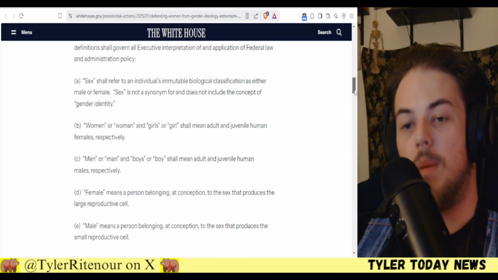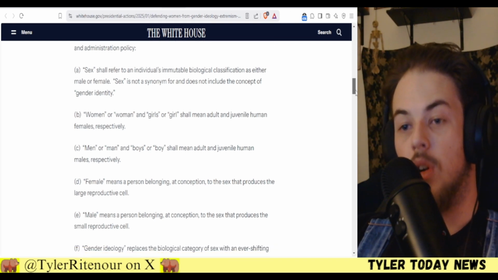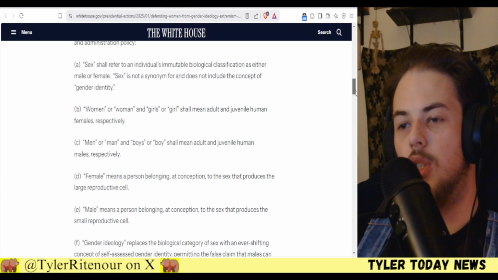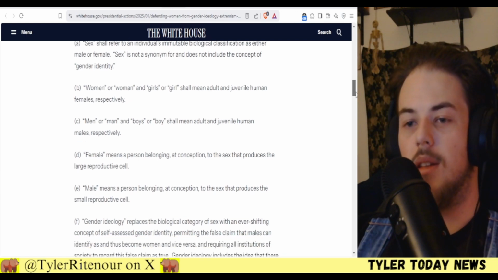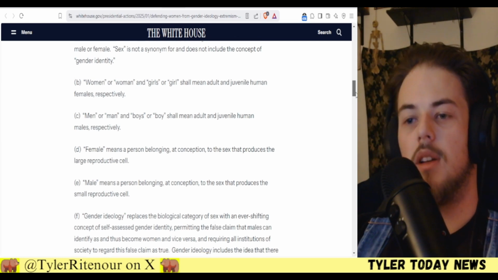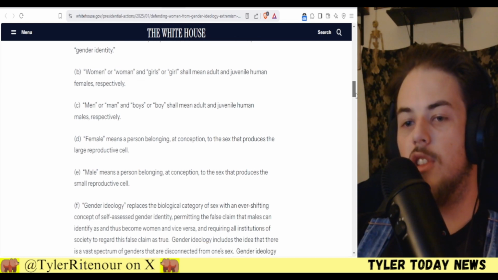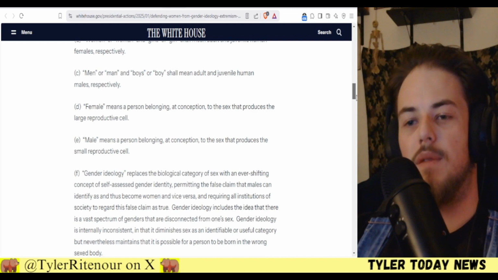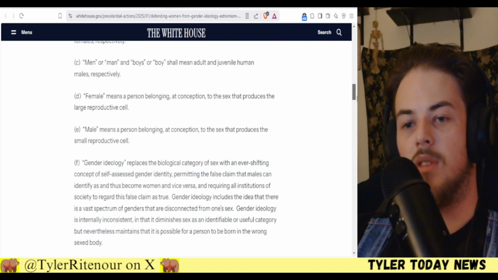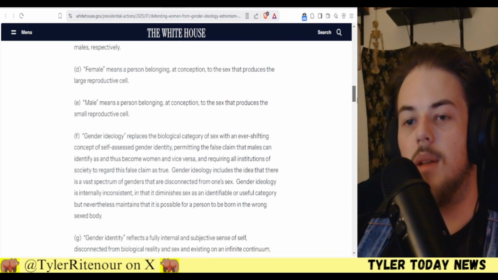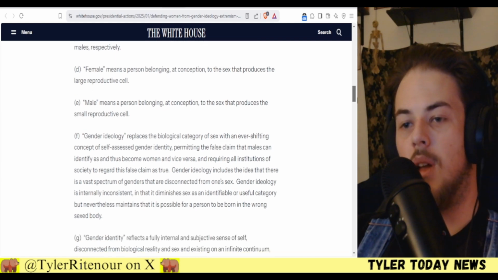"Woman and girl shall mean adult and juvenile human females, respectively. Man and boy shall mean adult and juvenile human males, respectively. Female means a person belonging at conception to the sex that produces the large reproductive cell. Male means a person belonging at conception to the sex that produces the small reproductive cell."